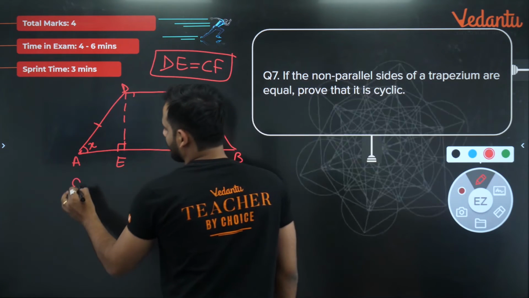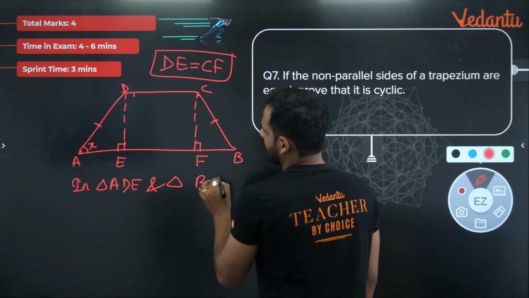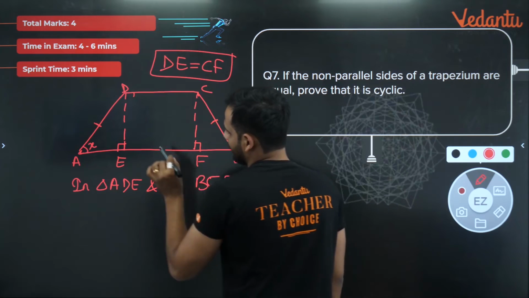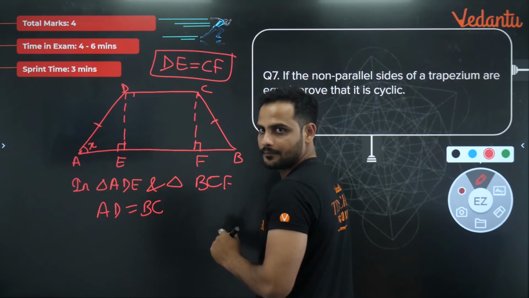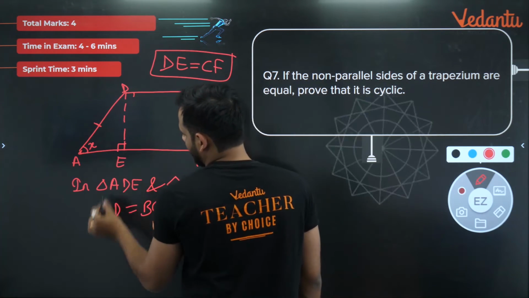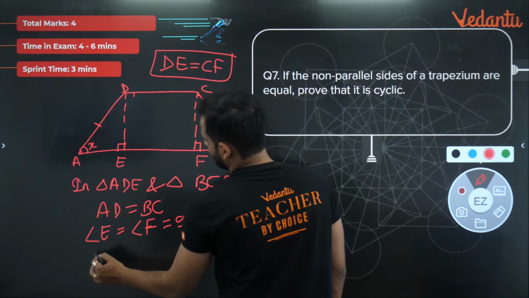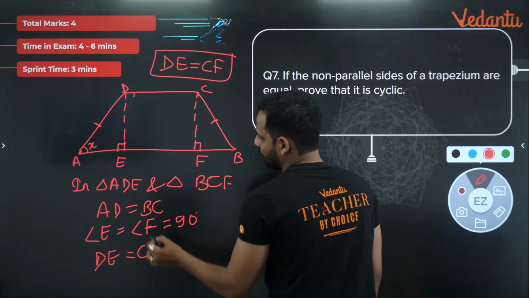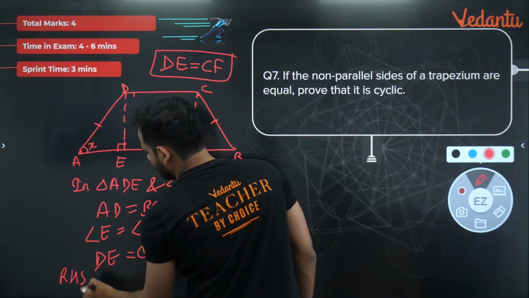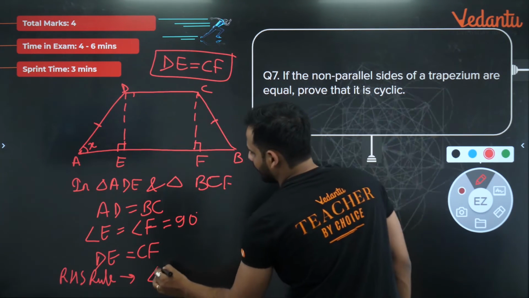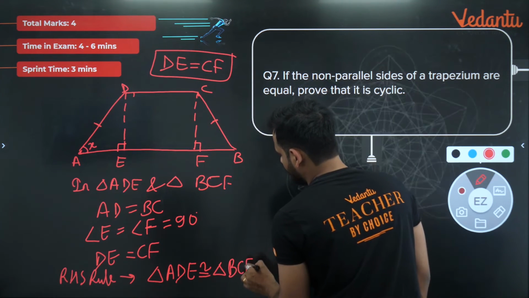So now let's talk about triangle ADE and triangle BCF. I can say first thing that sir, AD is equal to BC. It is given. Non-parallel sides are equal. Correct? And then I can say angle E is equal to angle F. Both are equal to 90 degree. And then I can say that sir, DE is equal to CF. So right angle hypotenuse side rule I have used. So I can say that sir, by RHS rule, triangle ADE is congruent to triangle BCF.